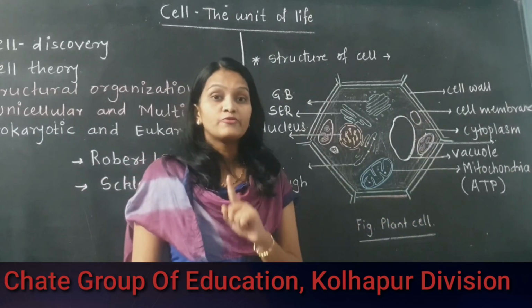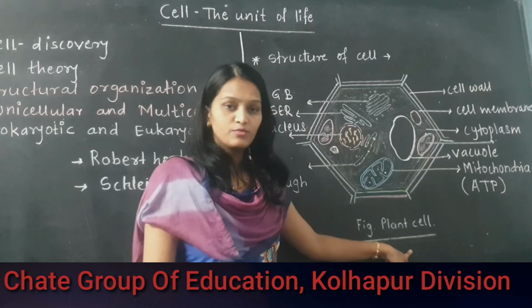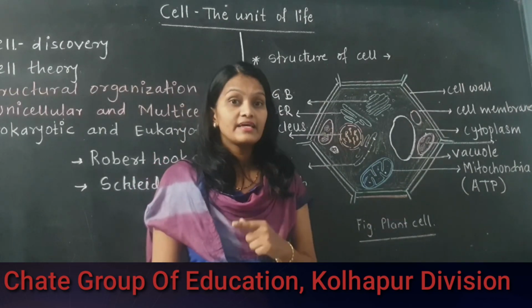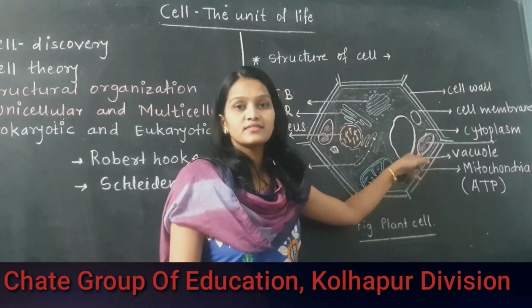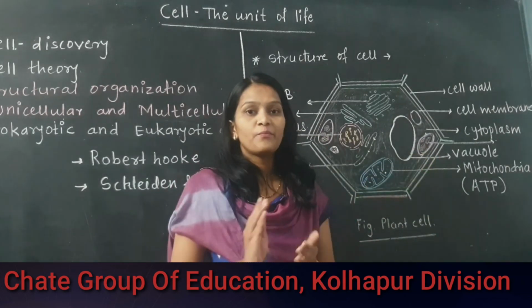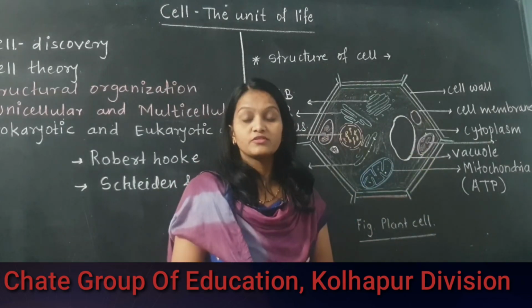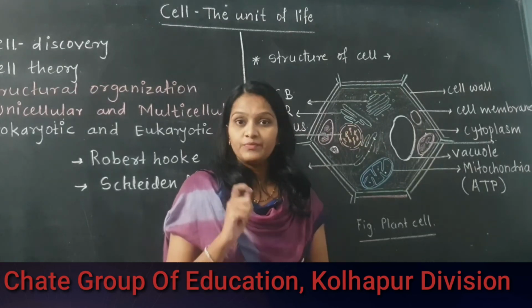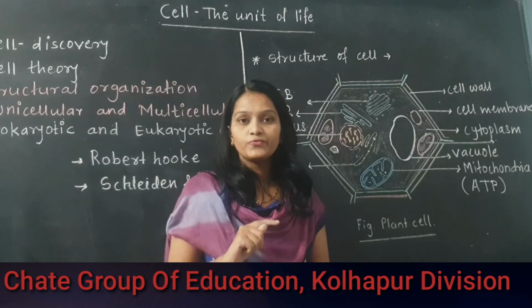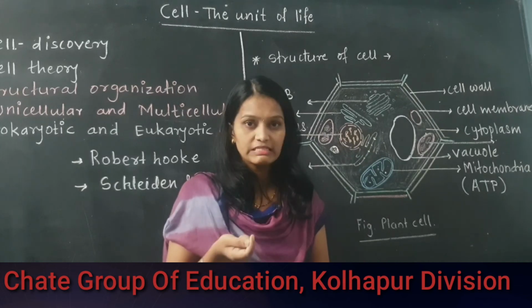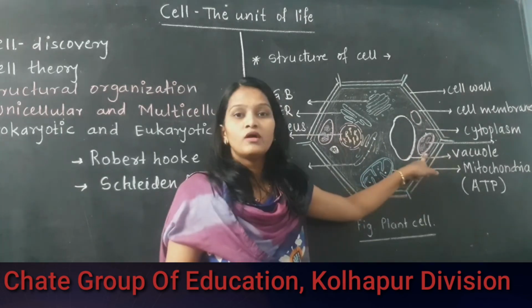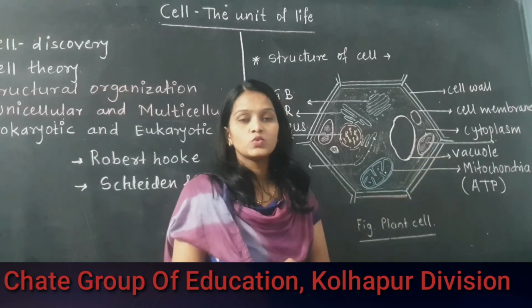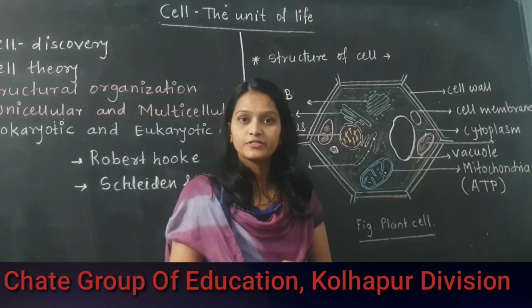But see, you have to remember this: in the case of an animal cell, the cell wall is absent. Again, in the case of an animal cell, chloroplast is absent, because we know that plants are autotrophs. They perform autotrophic nutrition, meaning they prepare their own food with the help of the photosynthesis process, with the help of chloroplast. So this chloroplast is there to perform photosynthesis.